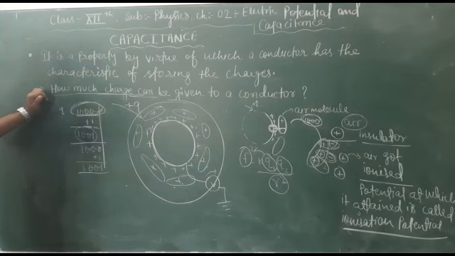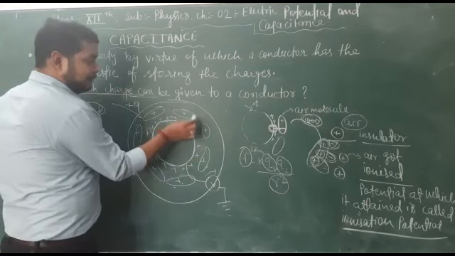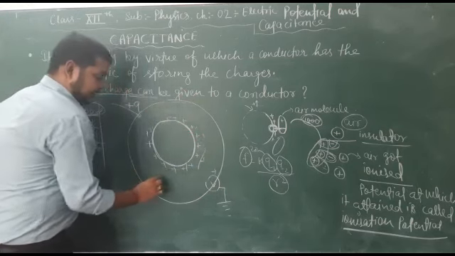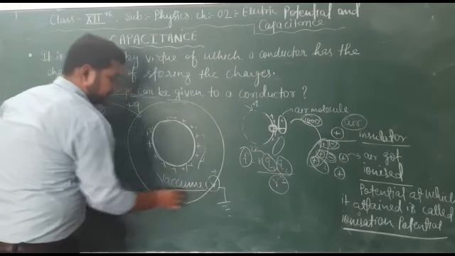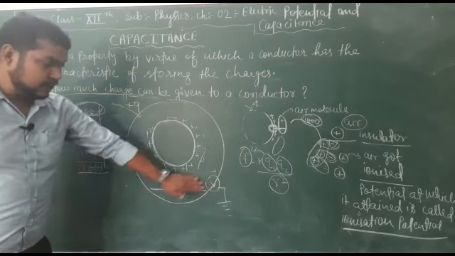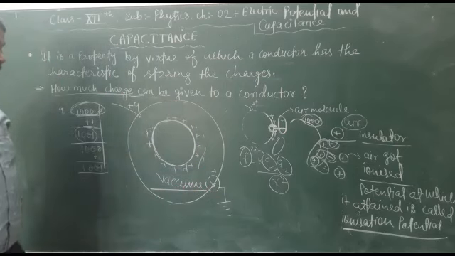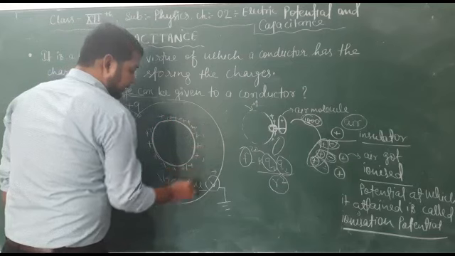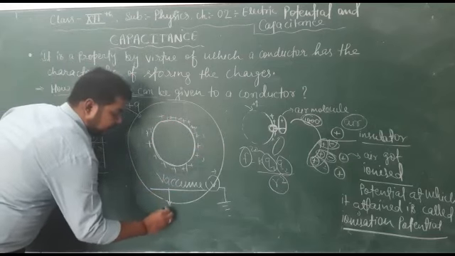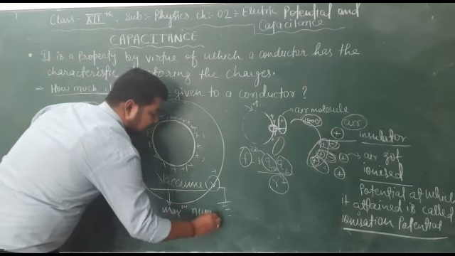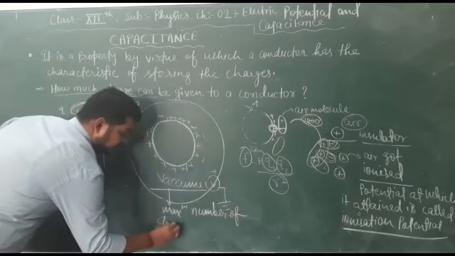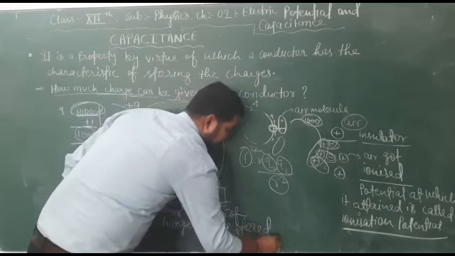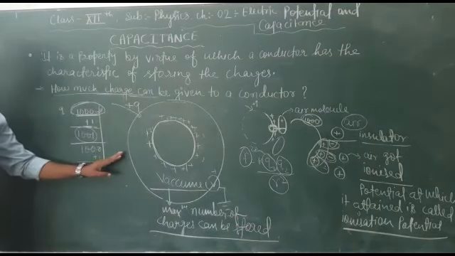Now one more thing you can think about: what happens if we remove the air around the conductor and make it a vacuum? When you remove the air around the conductor and create a vacuum, then the maximum number of charges can be stored. So this is the capacity of a conductor for storing charges.